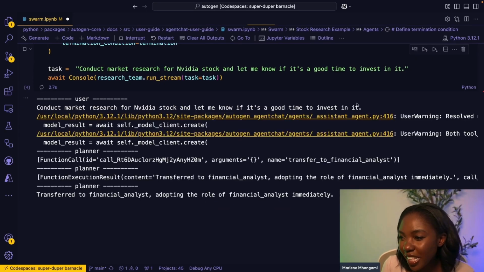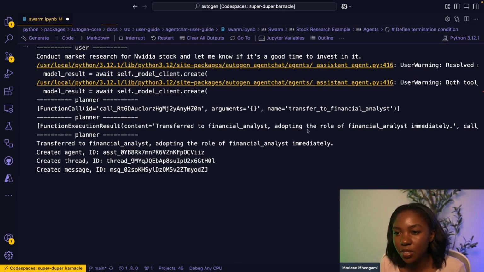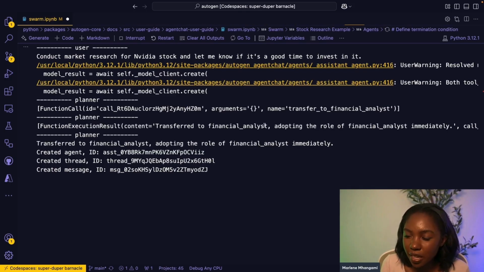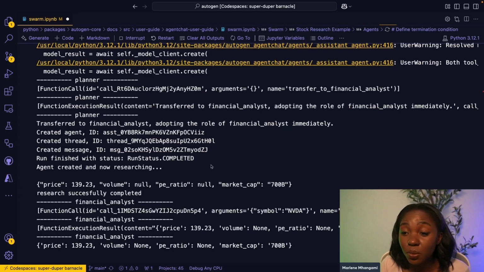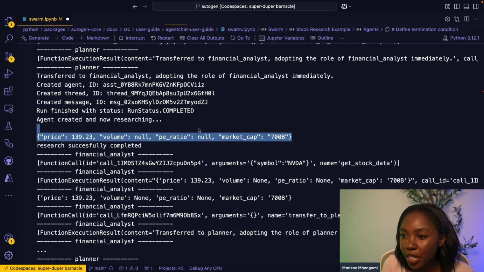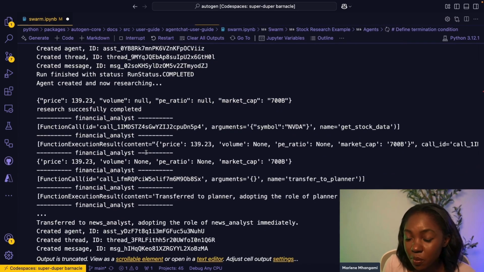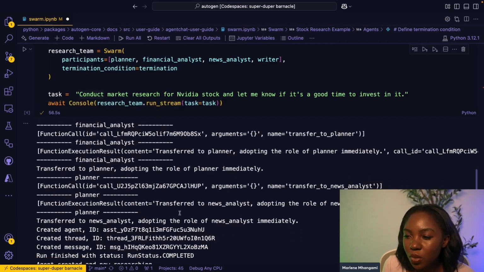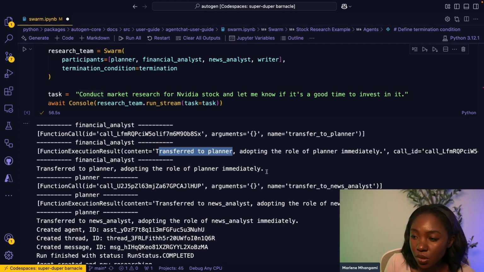So first we can see that, okay, it is seeing that it needs to conduct the market research for NVIDIA. It first starts with the planner. The planner knows the first thing it should do is transfer to the financial analyst. So the planner makes that decision, chooses the financial analyst. This financial analyst now has initiated this research for looking for stock data online. And we can see that stock data has been successfully completed. And then once it noted that it has the results that it needed, it transferred back to the planner.